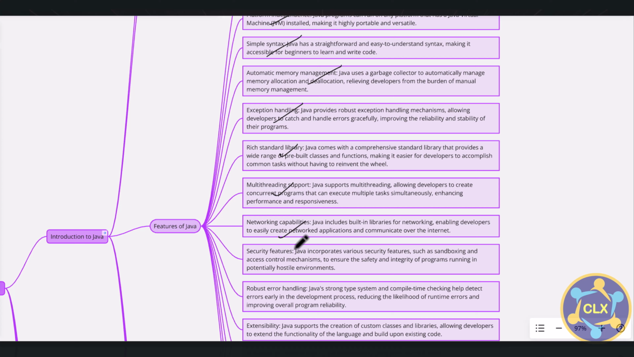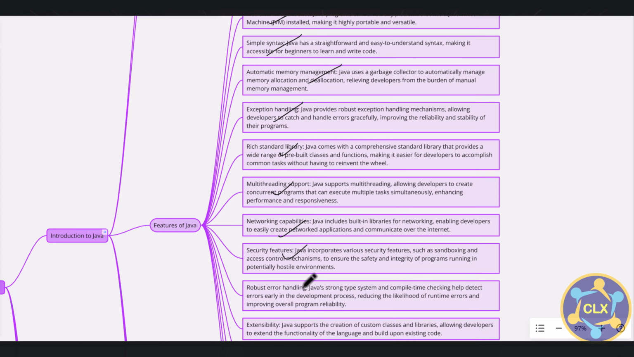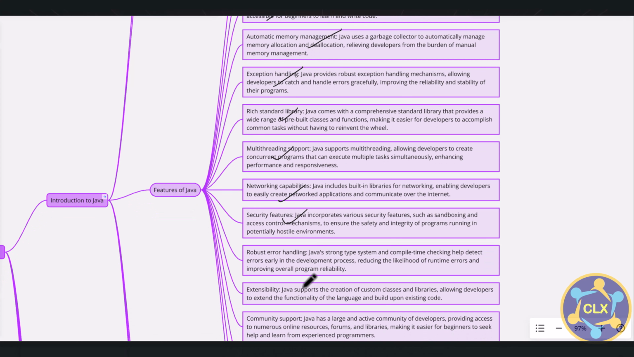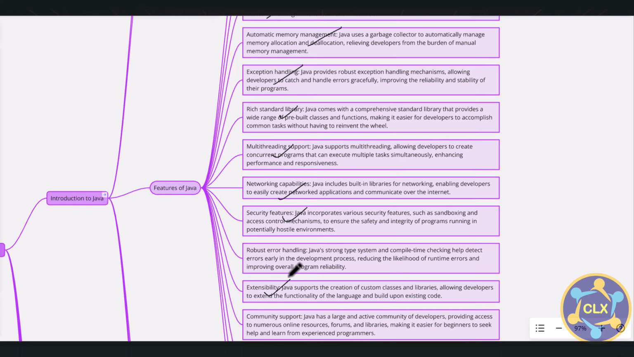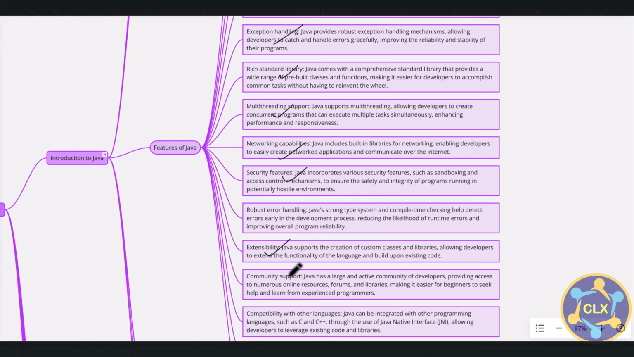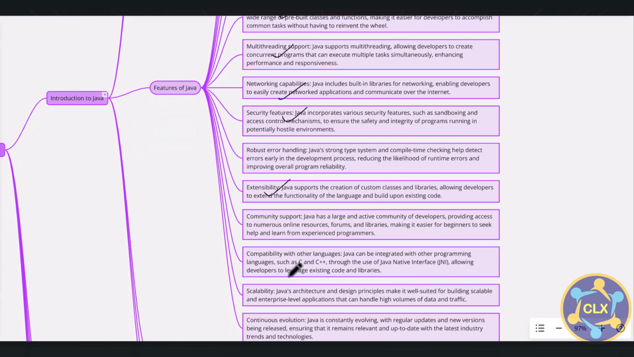Then security features. Java incorporates various security features such as sandboxing and access control mechanisms to ensure the safety and integrity of programs running in a potentially hostile environment. Robust error handling, which we already saw. Extensibility: Java supports the creation of custom classes and libraries. I think this is one of the most important features. We can extend pre-built classes, allowing developers to extend the functionality of the language and build upon existing code. This is very handy for developers, as they can reuse and extend code which is already written and modify it according to their needs.